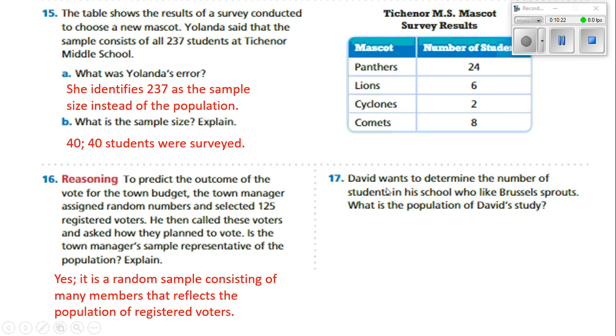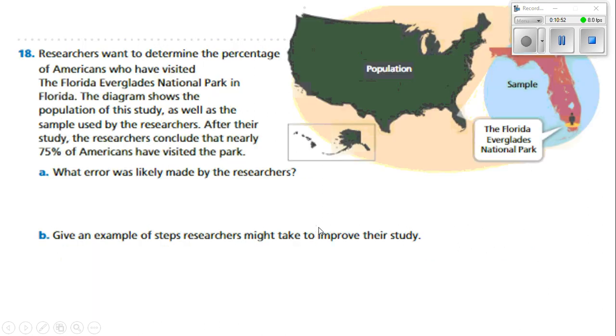Number 17, David wants to determine the number of students in his school who like Brussels sprouts. What is the population of David's study? Well, the population is going to be all the people in the school, right? All the students at the school are the population. And if he wanted to determine the number of students who like them, he can either ask everybody or get a sample and get an idea of it.